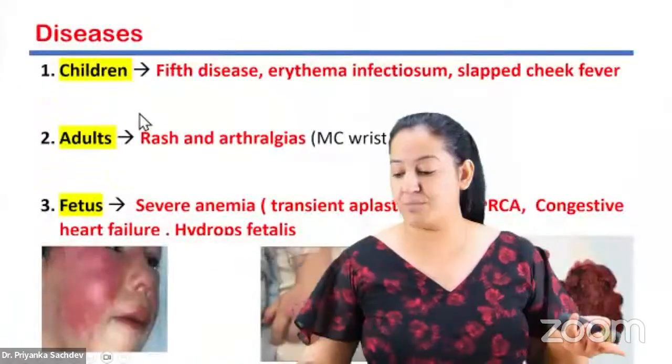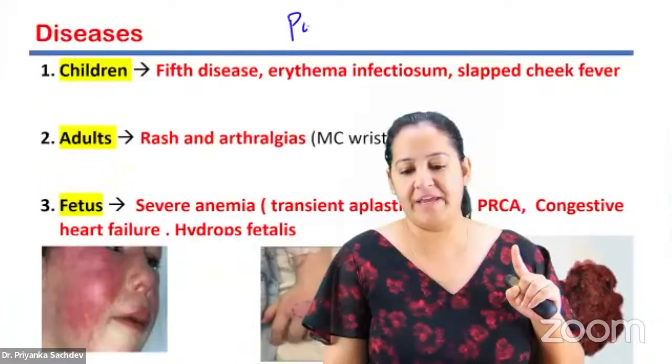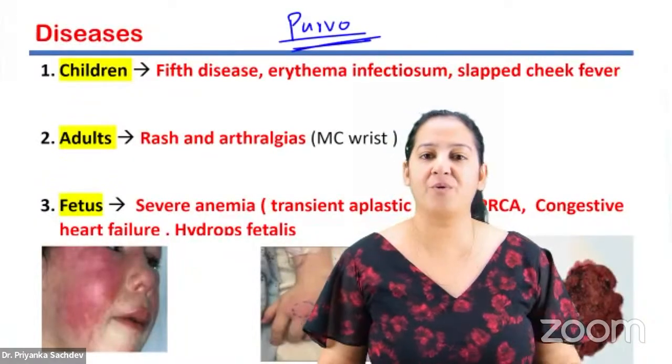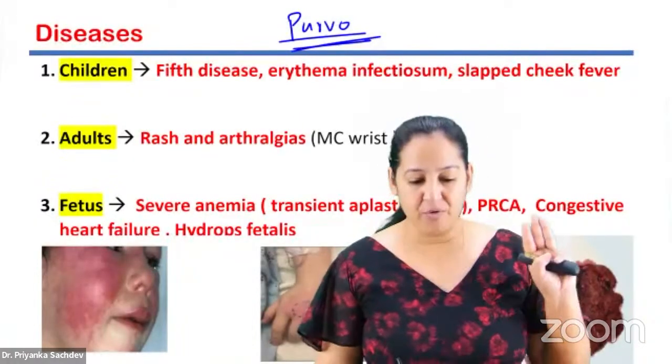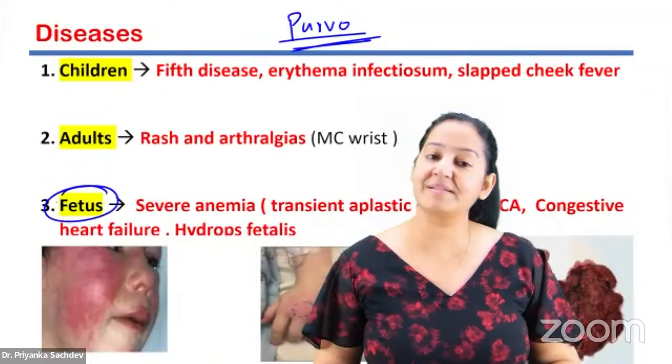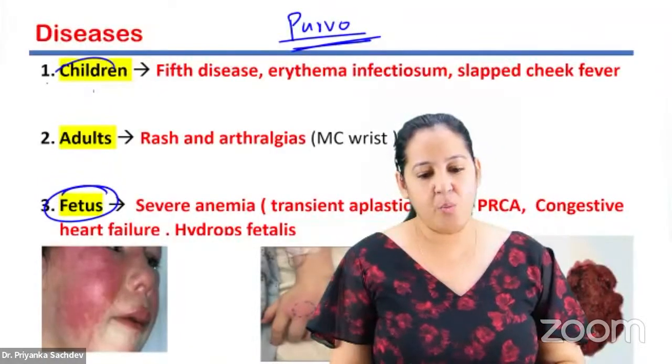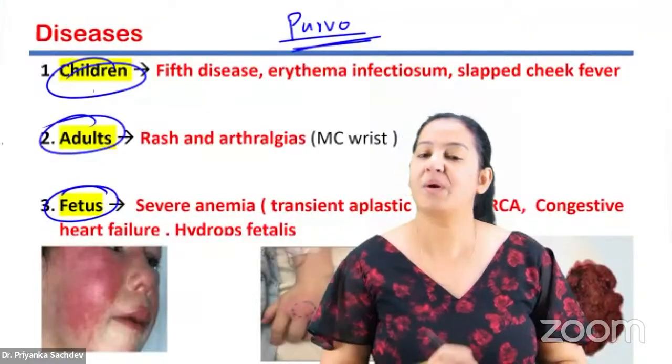Tell me the diseases caused by parvo. Parvo has different presentations. In the fetus, what does it cause? In children, what does it cause? And in adults, what does it cause?